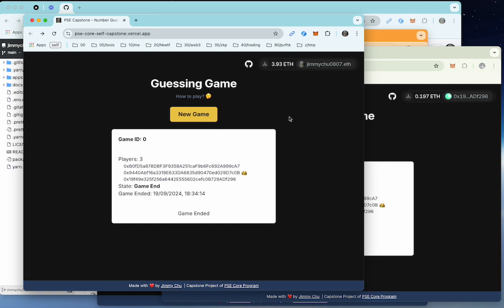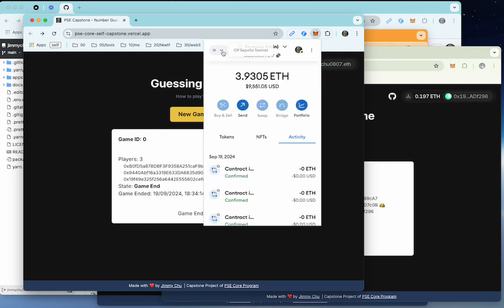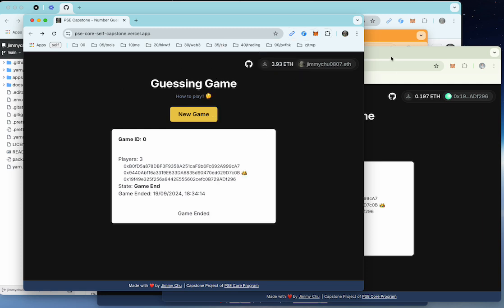So the purpose of the game is for each player to guess closest to the mean of all the submissions by all the participating players. So we can come to this website, and I'm already connected to the Optimism testnet here. You can see in the MetaMask, this is Optimism Sepolia. And I have three different users with different addresses connecting to it.